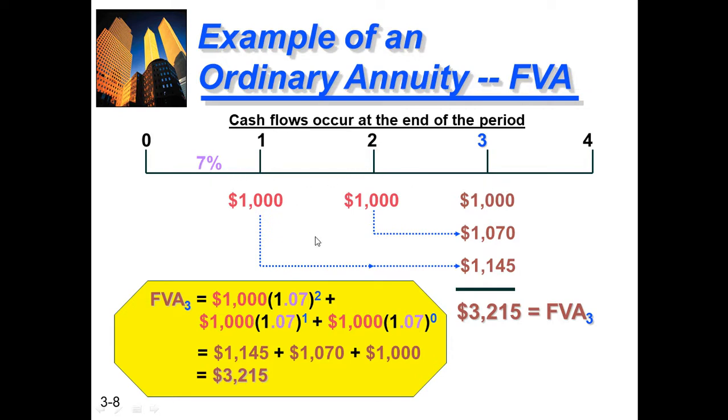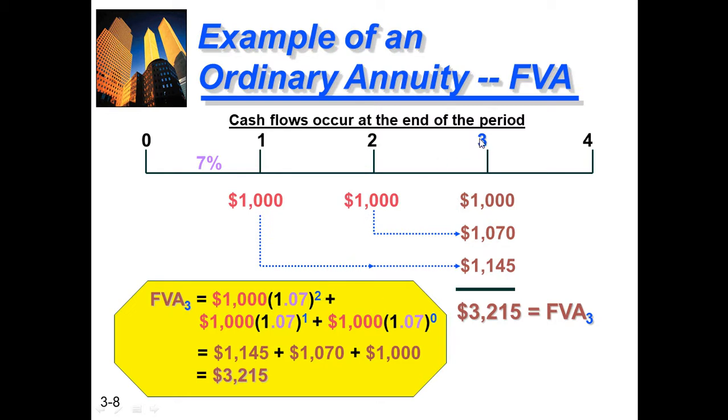Now how do we calculate this problem? Future value annuity for 3 years: we subtract 1 for the first year, 2 for the second year, and 3 for the third year. So 1000 is the payment, multiplied by 1.07, where 7% is the interest rate, whole raised to the power n minus 1.